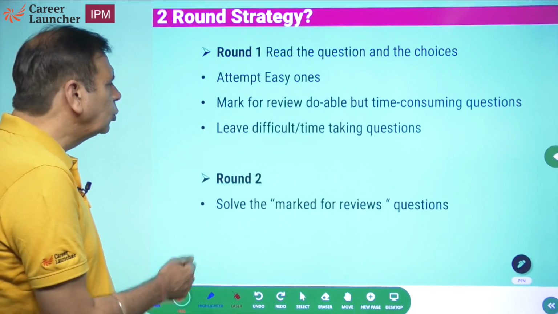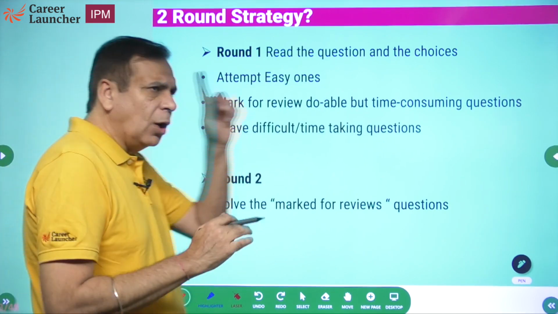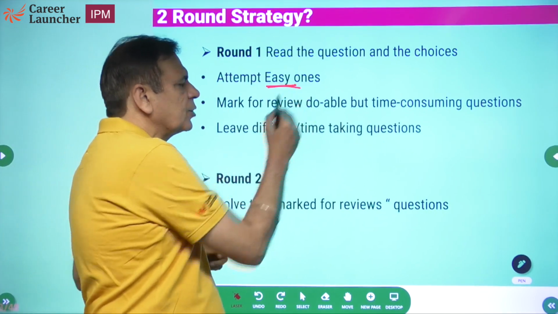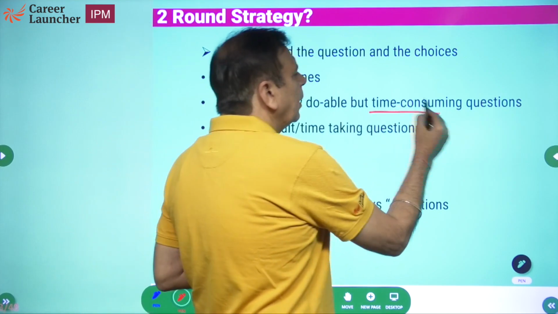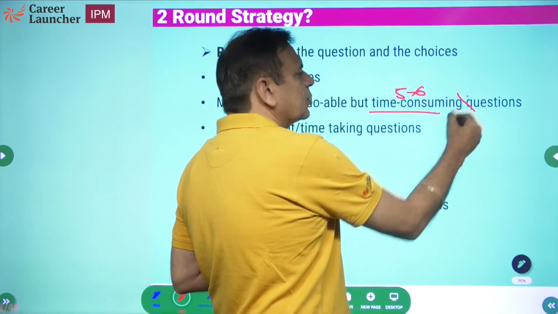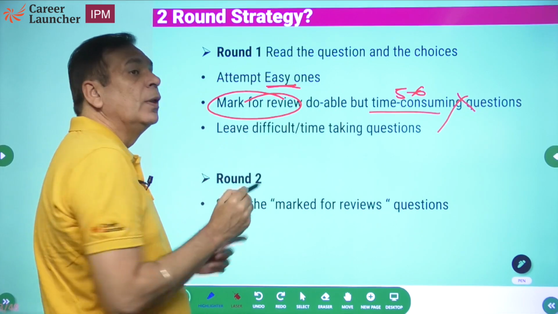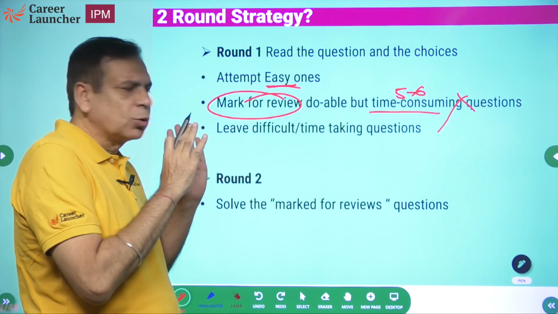And in round 2, mark for review. So very quickly, round 1, attempt the easy questions. Any question that is time consuming, let's say 5 to 6 minutes, please leave that question for now. All you need to do is mark for review. End में time बचेगा तब आके फुर्सत में उसको देखेंगे.